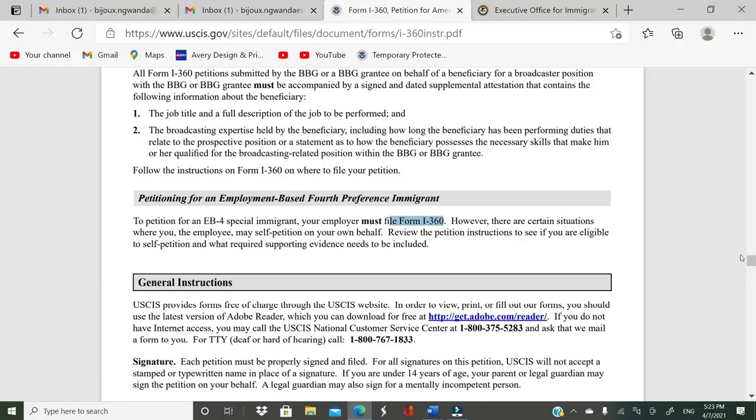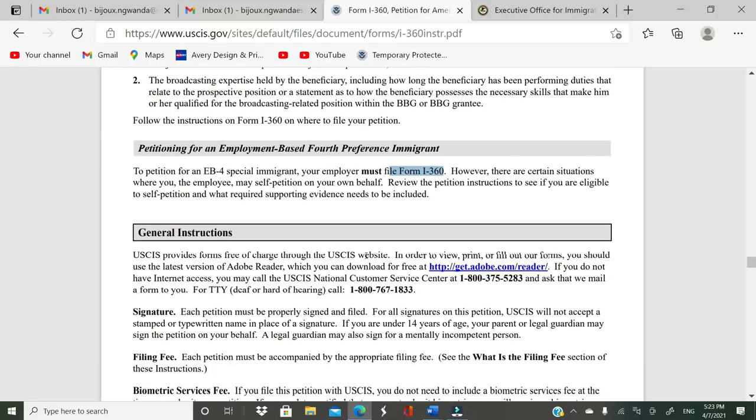So if you feel like you can self-petition on your EB4, please review that and let me know so we can find a way to do it. Sometimes the employer doesn't want to petition for you, but if you can self-petition, really try to do it, because you might be qualified.